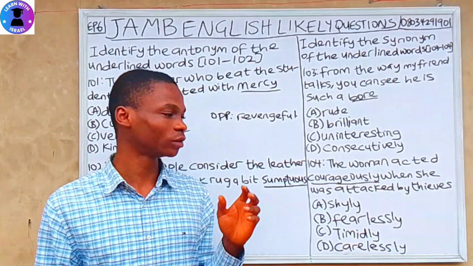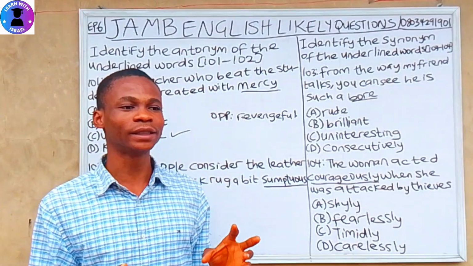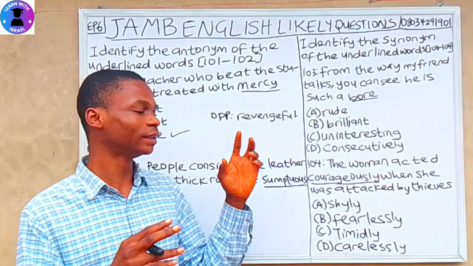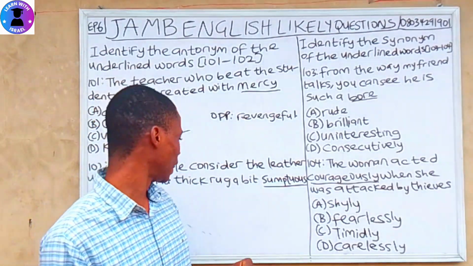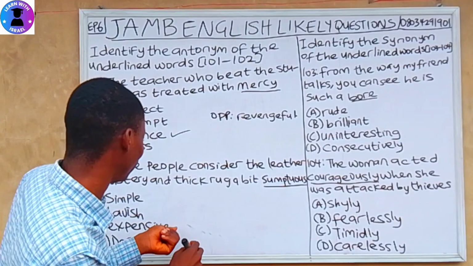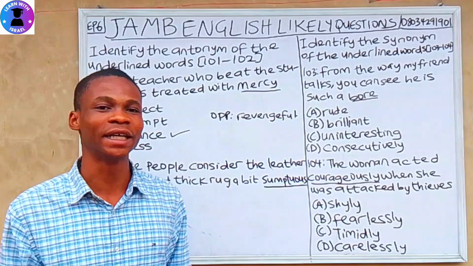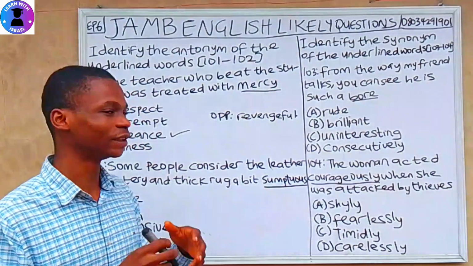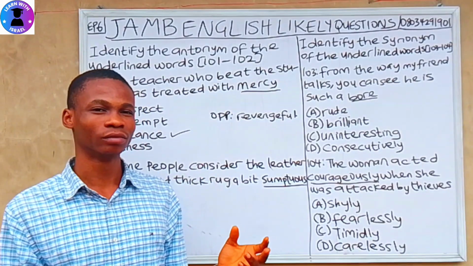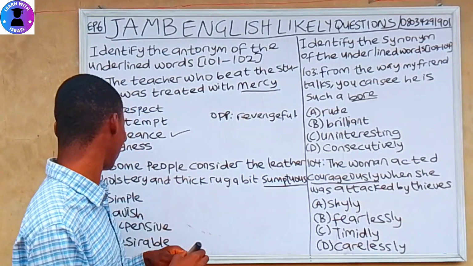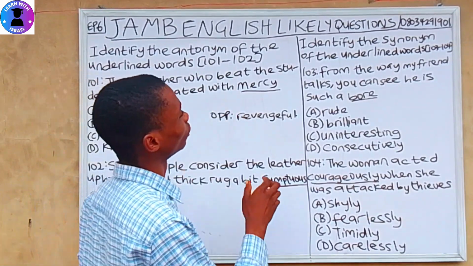And the meaning of sumptuous is something flashy. Sumptuous also means something very expensive. And if we check the options, you can find expensive there, but we won't pick it because we are not looking for the meaning. We are looking for the opposite in meaning, and the opposite of sumptuous is simple, plain, small, something just normal. And if you check the options, you can find simple in option A. So we have to move to the next one.